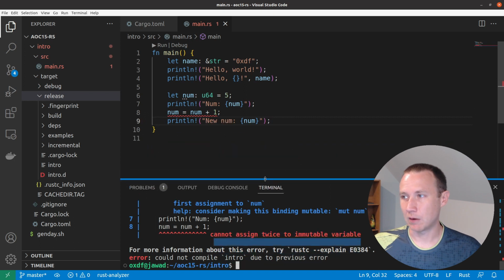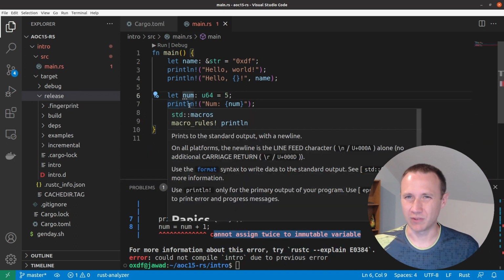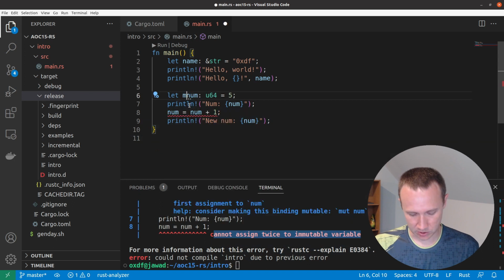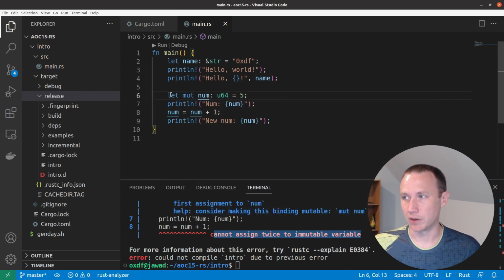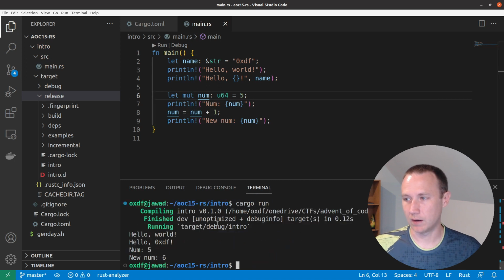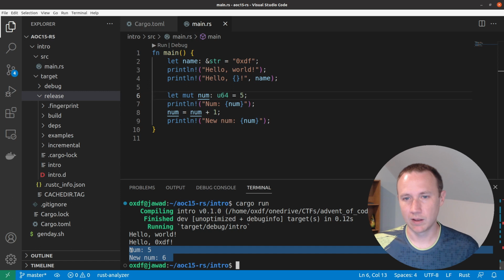So how do we fix that? Well, if we want to be able to change num, because it's very common, you're going to want your variables to be able to change, you just need to add the mut keyword here and say like this is going to be a mutable number. And so now if I run that same thing again, you can see down here we got our num and then we got our updated num printed just fine.